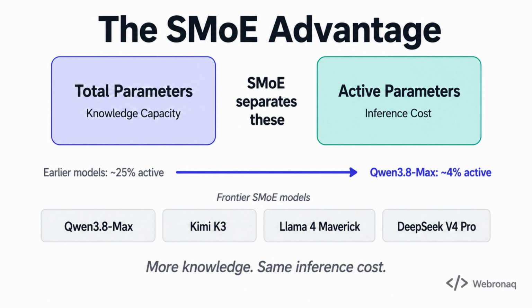Sparsity keeps getting tighter, from about 25% active parameters in earlier models down to about 4% today. Here's the key takeaway. Total parameters measure knowledge, active parameters measure cost. SMoE separates the two. That gap is what the frontier is racing to widen.